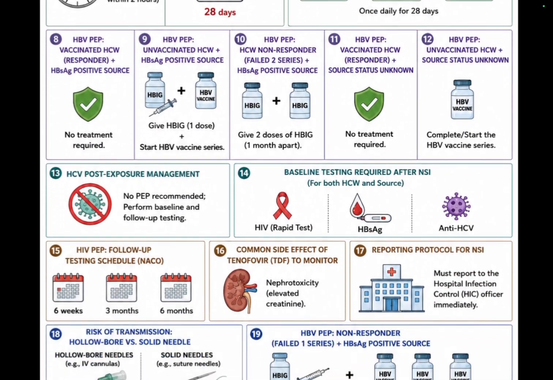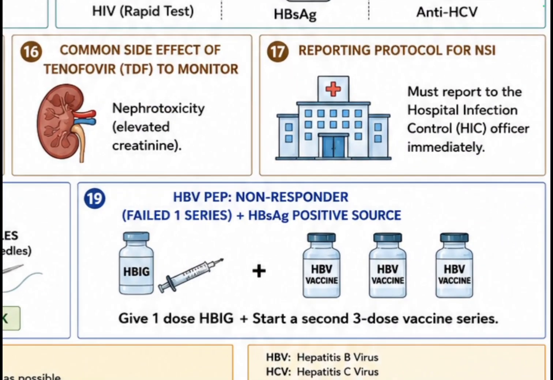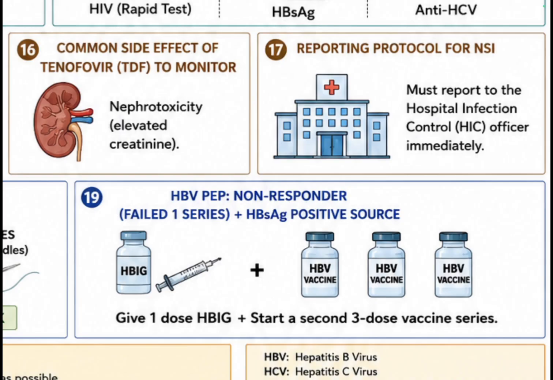Another case is there, that is in question number 19. Here also, the healthcare worker is a non-responder. But in this case, he has failed only one series. And the source is hepatitis B surface antigen positive. In that case, give 1 dose of hepatitis B immunoglobulin and start a second 3-dose vaccine series.